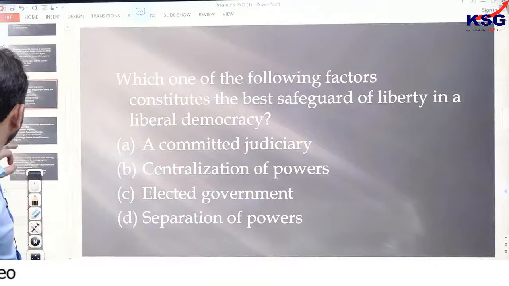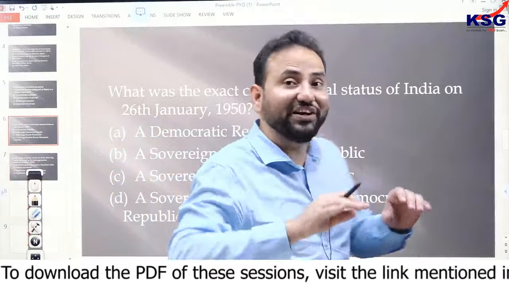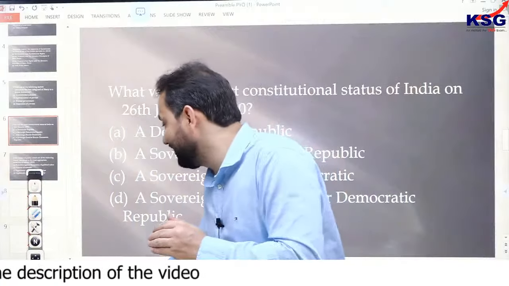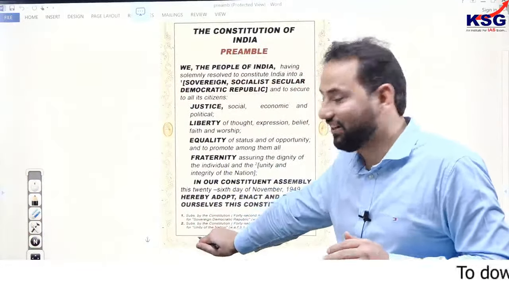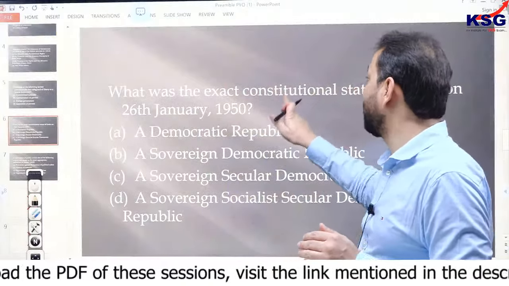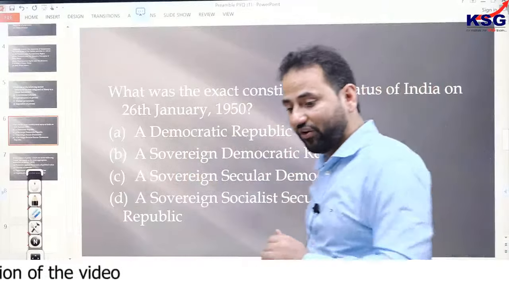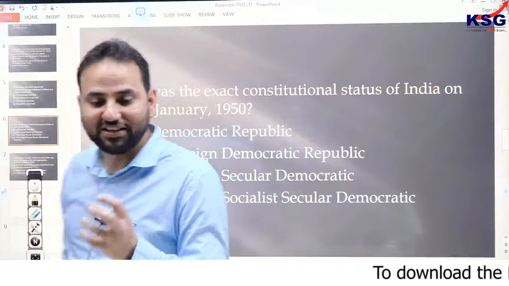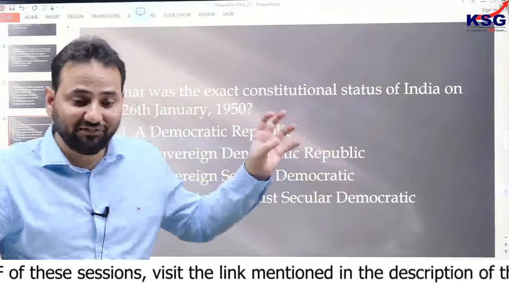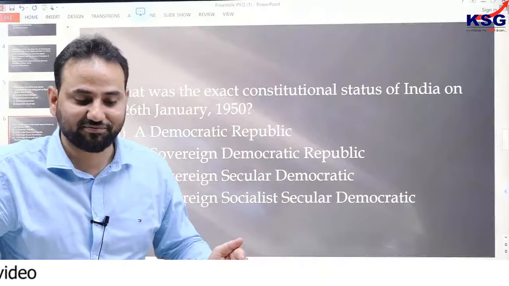Let's see two more questions. Again, see this question. I specified that we have seen questions from various dimensions, and one of the dimensions is also this footnote which we see here. If you see these footnotes, the question comes from these footnotes only. That is, what was the exact constitutional status of India on 26th of January 1950? If you talk about the exact constitutional status of India with reference to 26th of January 1950, then we have to see how this constitution came into existence.